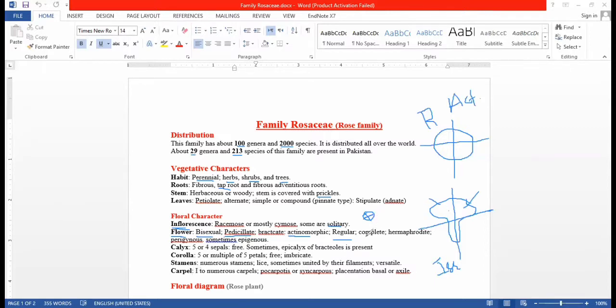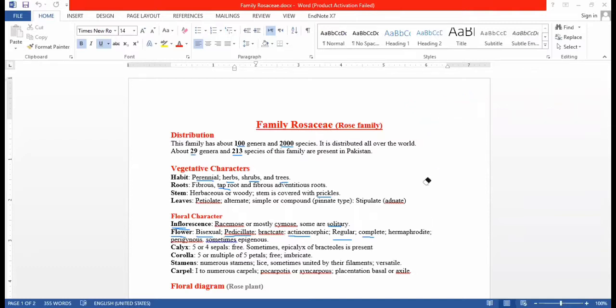So this is a complete flower, meaning a flower which has all the parts. And hermaphrodite means the flower which has both sexes, male and female, in a single flower.